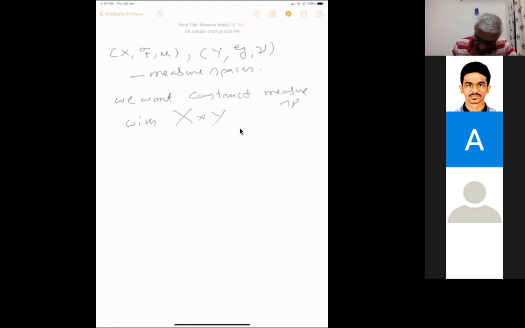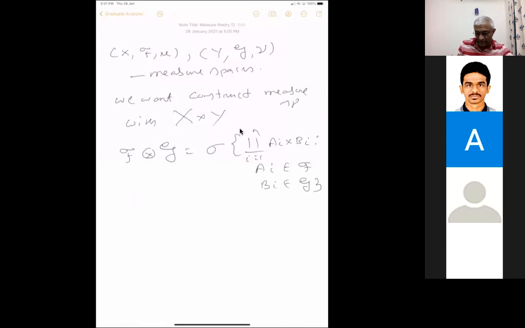X cross Y. So we have already defined in that direction the sigma algebra, which is equal to the sigma algebra generated by the disjoint union of A_i cross B_i, i equal to 1 to n, generated by all such sets where A_i is in script F and B_i is in script G. We have shown that this is an algebra, and so we get a sigma algebra.